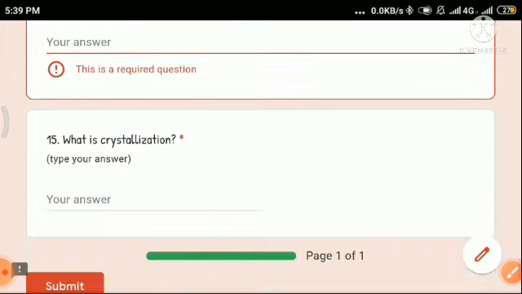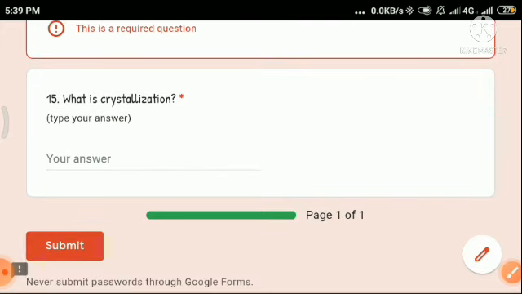The last question: what is crystallization? I think I need not give you the answer because I have already given it during the class, also during the doubt solving classes. So what is crystallization?